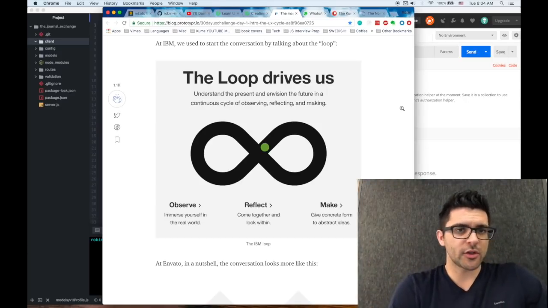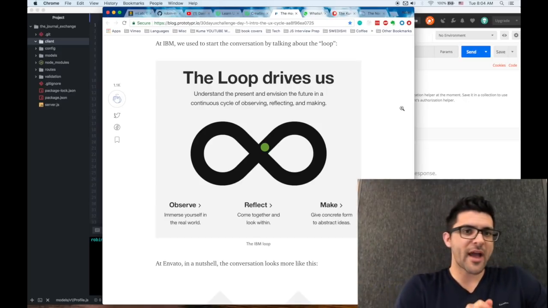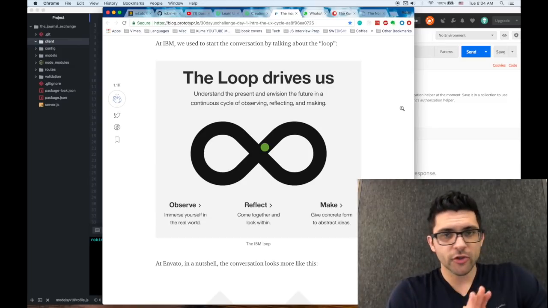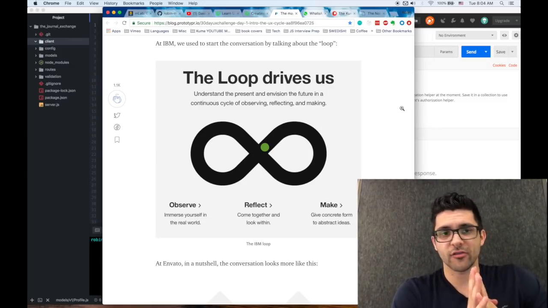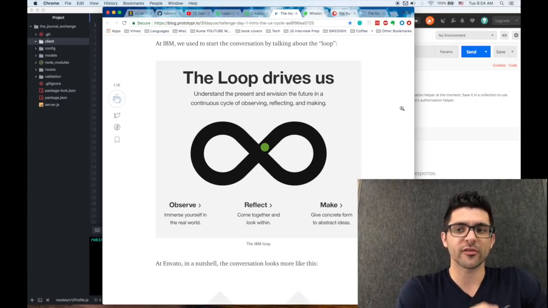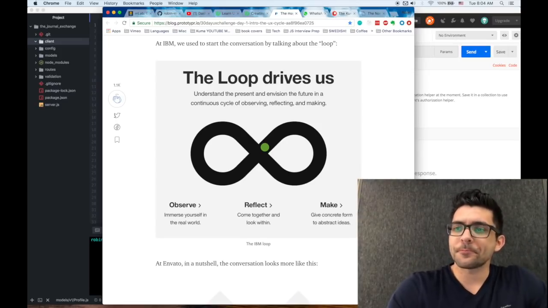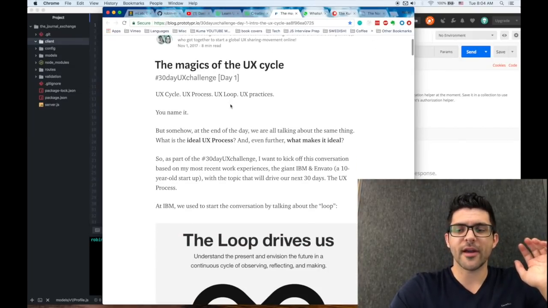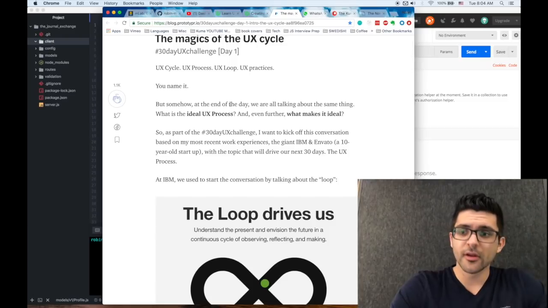Now I'm just going to explain to you front end versus back end for those of you who don't know. Most of us that use the web as just typical users, we experience the front end of applications. We experience what's called the client. So here's a client over here. This is Medium, and this is an article I was reading about the UX cycle.